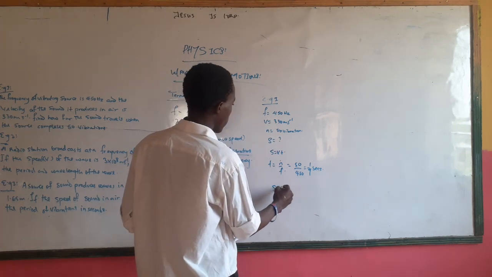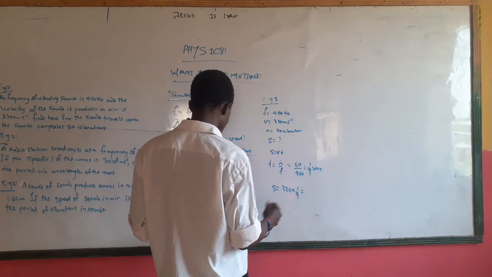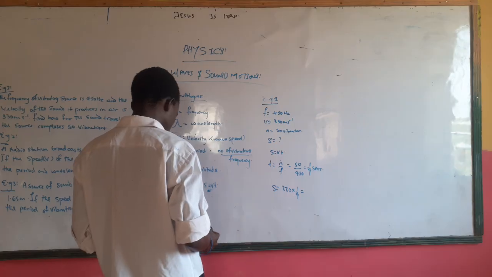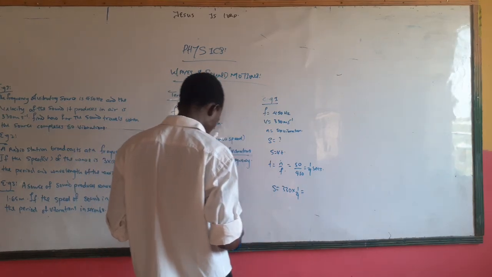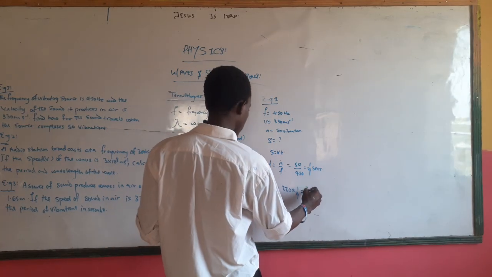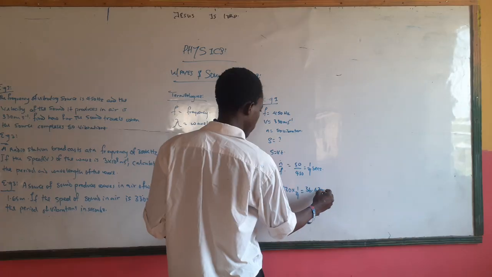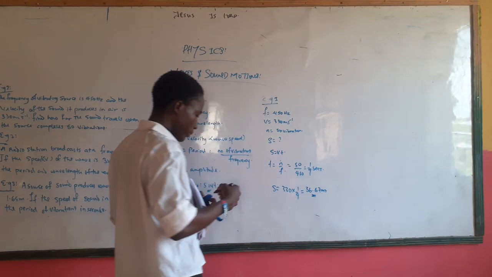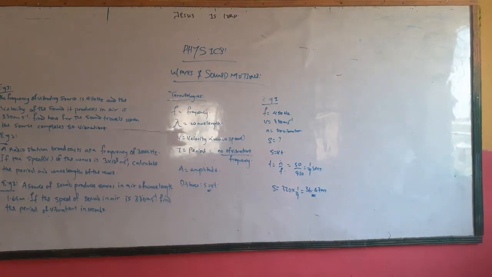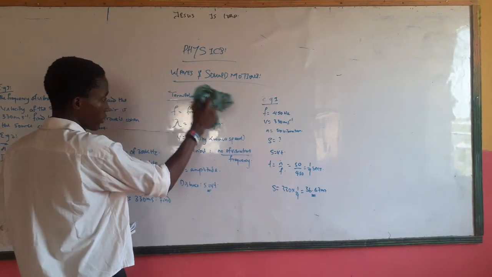So we have S equal to 330 multiplied by 1 over 9. When you do that, I think you should get something like 36.67 meters. That's all about that. Let's continue. I think I should clean this, I should clean everything.